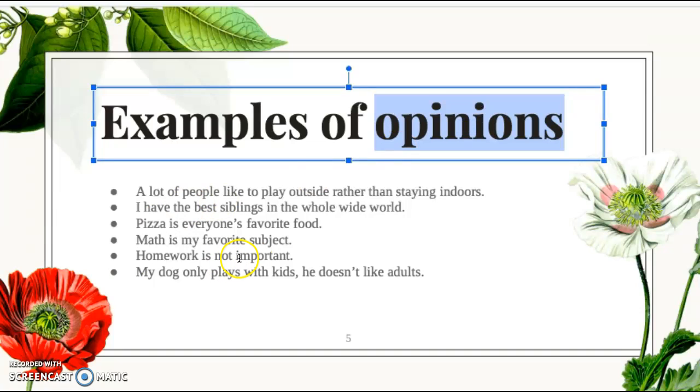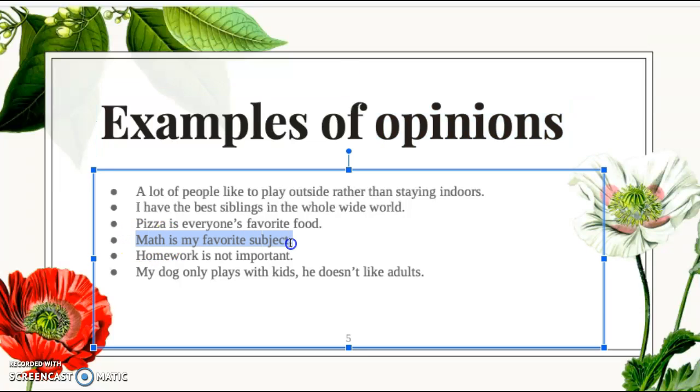We'll move on to the facts after that, because a fact cannot be argued with. It's something that is true and it's that. Homework is not important. So that's an opinion. My dog only likes to play with kids. He doesn't like adults. That's another opinion. That cannot be scientifically proven to be correct.